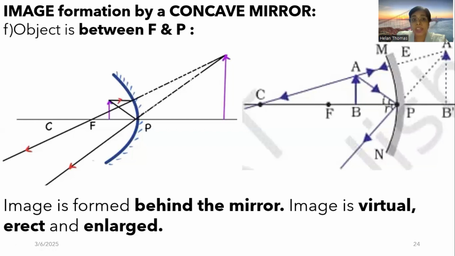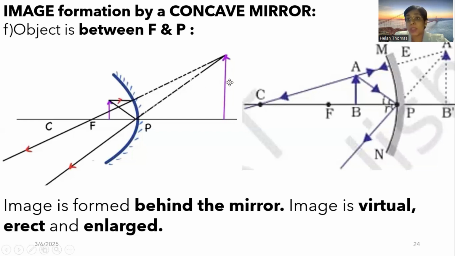But if you look into a concave mirror, you get an image, right? So how is it an image? You get an image which appears to come from behind the concave mirror. So where is the image formed? The image is formed far behind the mirror. The image is virtual, erect and enlarged.